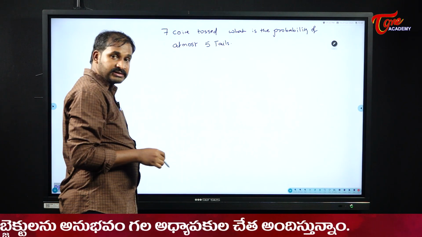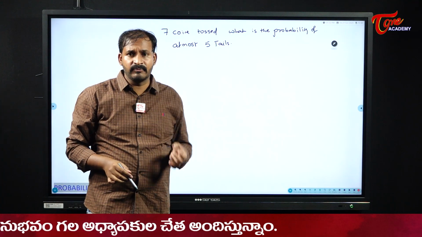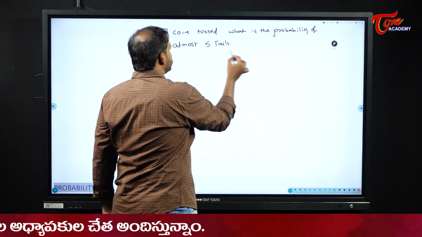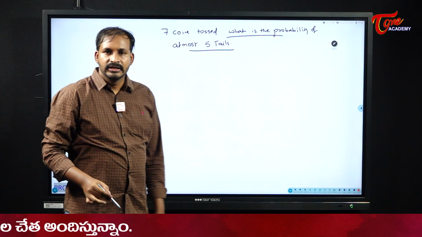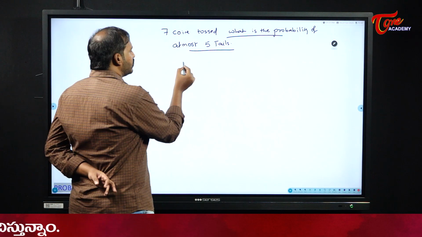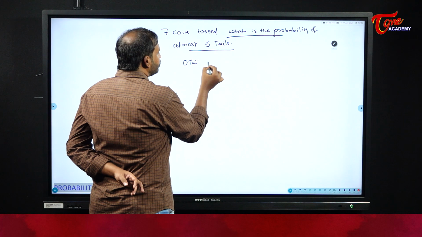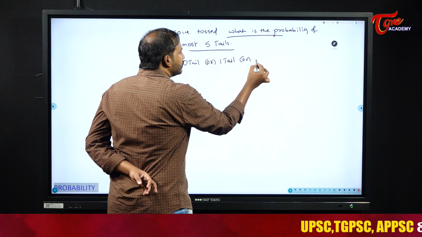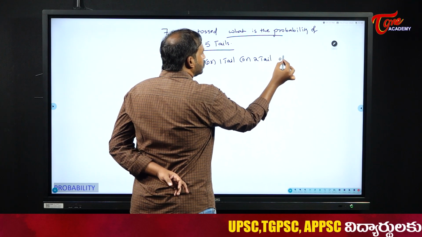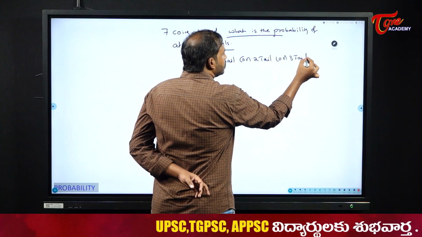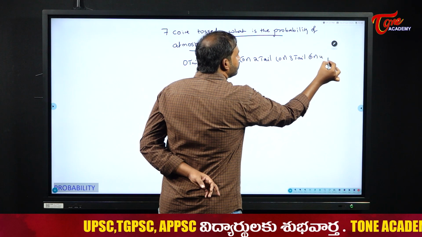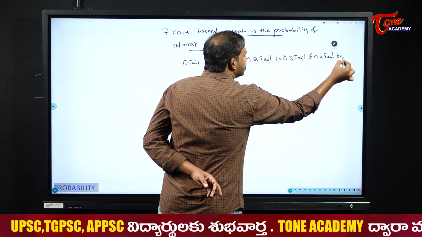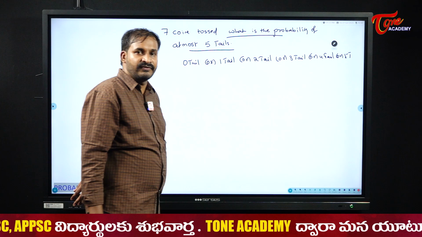If that is the case, at most 5 tails, I will take 0 tail, or 1 tail, or 2 tail, or 3 tail, or 4 tail, or 5 tail. Why? Because at most 5 tails are allowed.